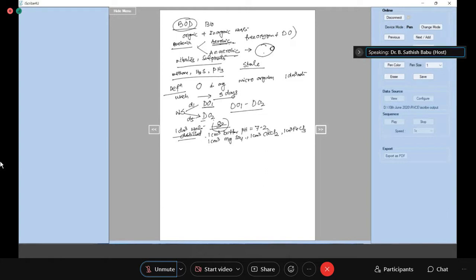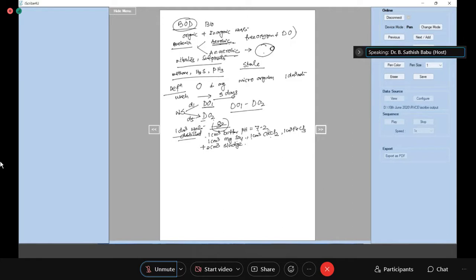To that distilled water, you add 1 cm cube of buffer pH 7.2, 1 cm cube of magnesium sulfate, 1 cm cube of calcium chloride, 1 cm cube of ferric chloride, and 2 cm cube of sludge.